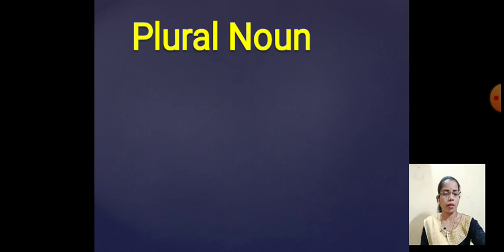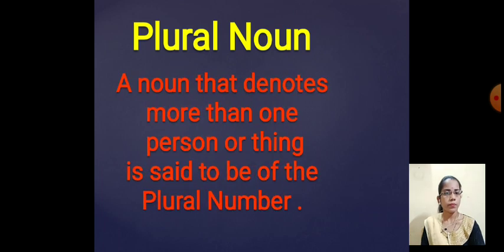Next, plural noun. Let's see the definition of plural noun. A noun that denotes more than one person or thing is said to be of the plural number. That means plural noun means more than one. We don't know how many exactly there are.